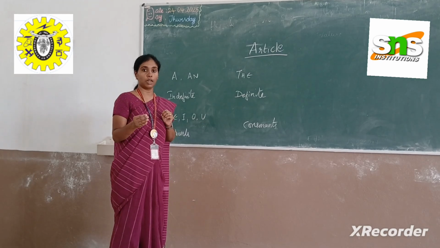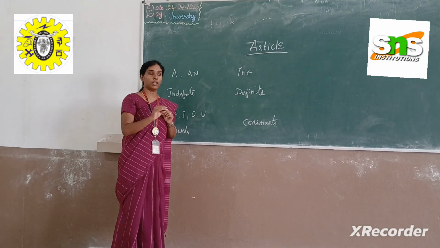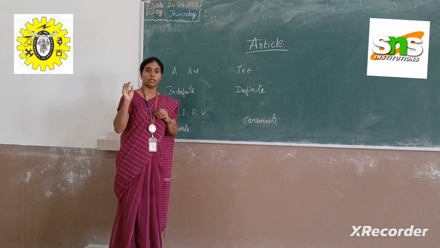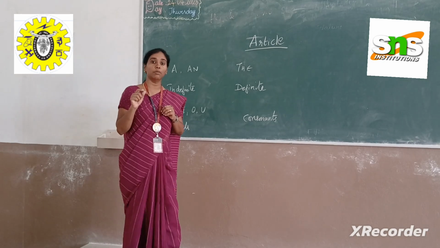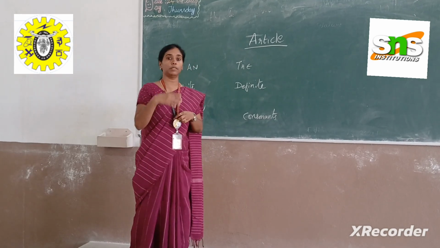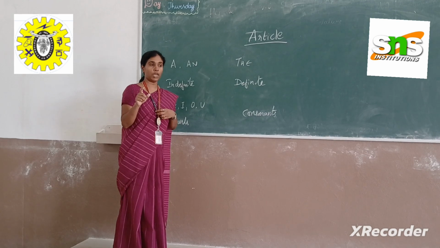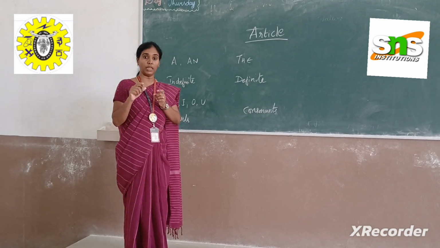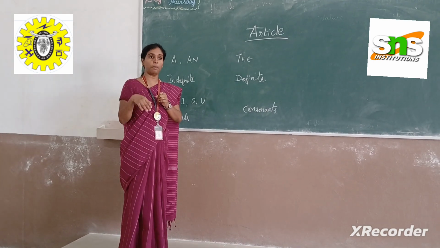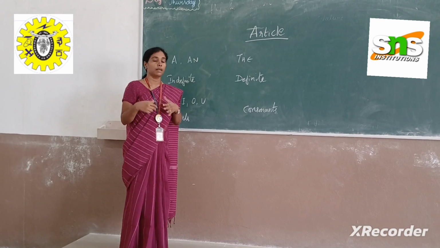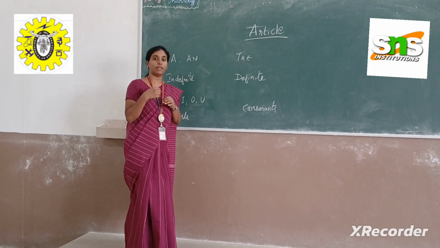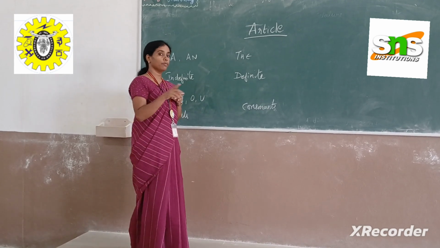The sun, the earth, the man in blue shirt. For example, he is my father. So the man who is wearing a blue shirt is my father.